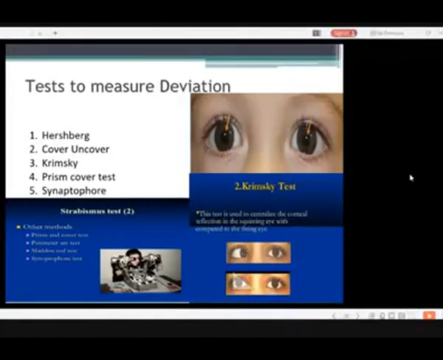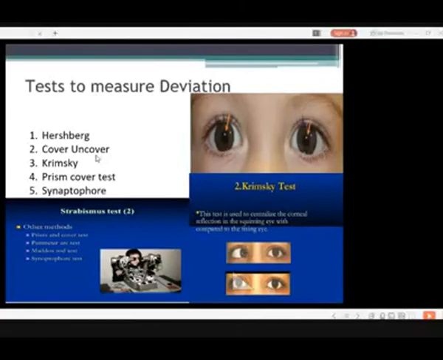As I told you, while the patient is looking straight ahead, in the primary position, we shine the light and observe the reflex of the light. In an orthophoric eye, or a straight eye, when there's no deviation, it should be slightly nasal. So you can see the two dots, either the light reflexes or the torch shadows. You can see there, this is the Hirschberg reflex.